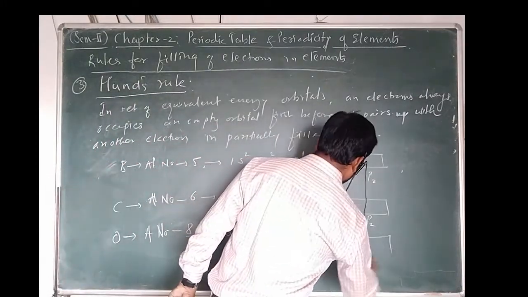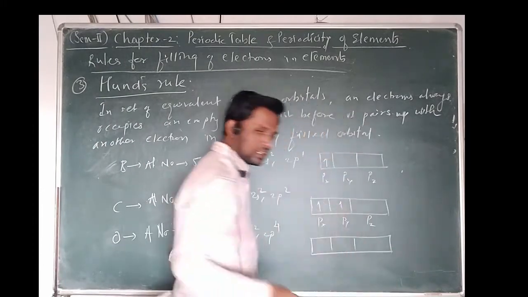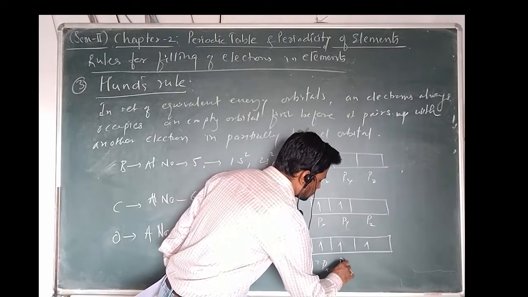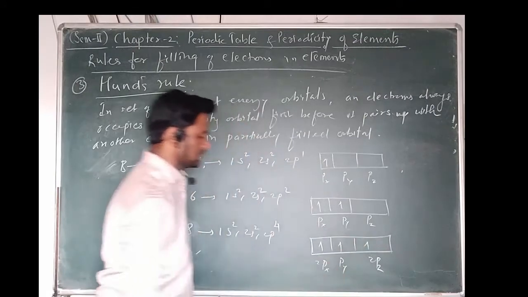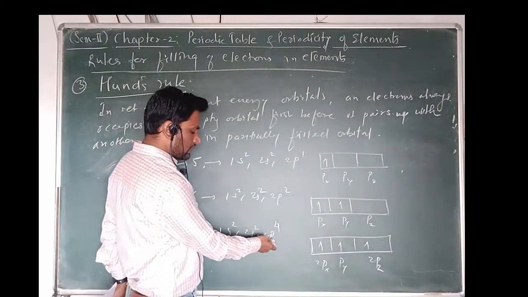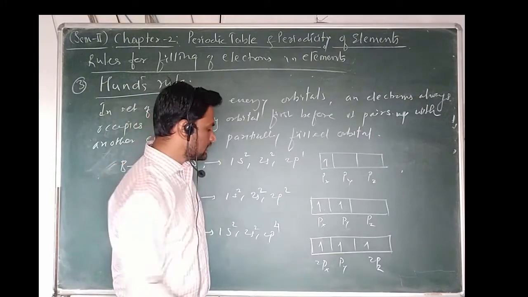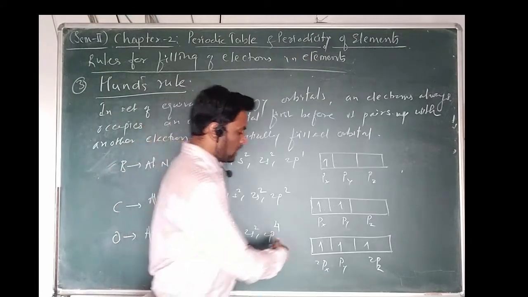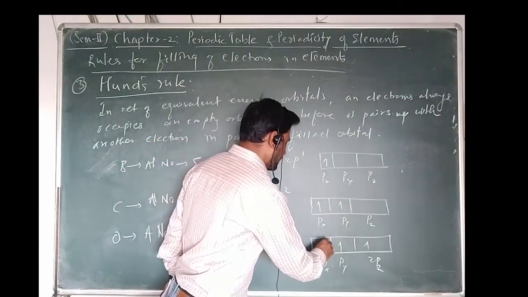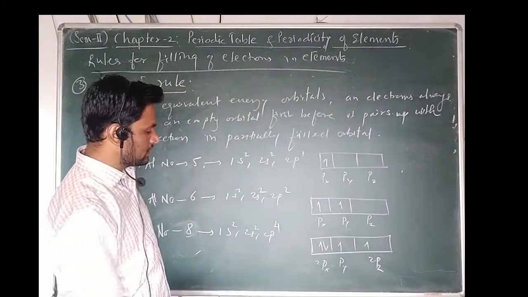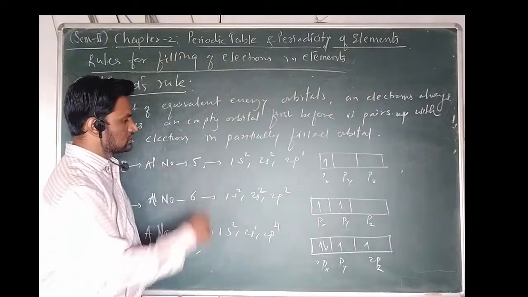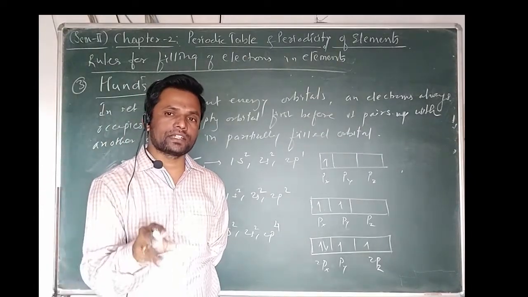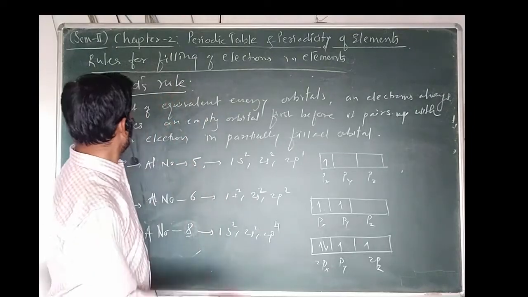Now see, how can the 2p4 be arranged? These are the 2px, 2py and 2pz orbitals. From these 4 electrons of the p orbital, first the 3 electrons enter the empty vacant orbitals. Now the next electron coming, since they are already filled, becomes a pair with the x orbital. So according to Hund's rule, electrons must occupy the empty vacant orbitals before pairing. So this is Hund's rule.